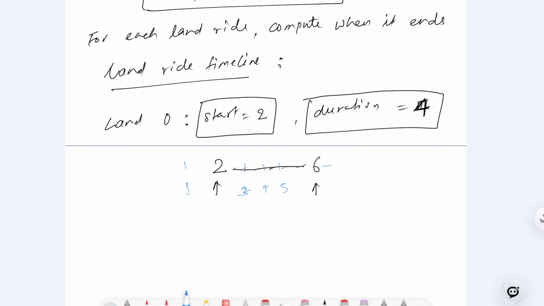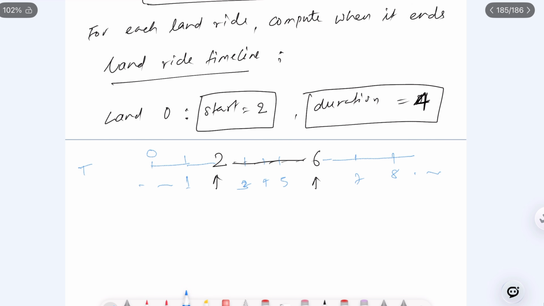Then it will go on like this. It could be 7, 8, and so on, and there can be 0, like this. Basically I'm talking about this timeline, right? So we understood that from here to here, this will be our timeline, correct? And for that it becomes the duration like this, right?